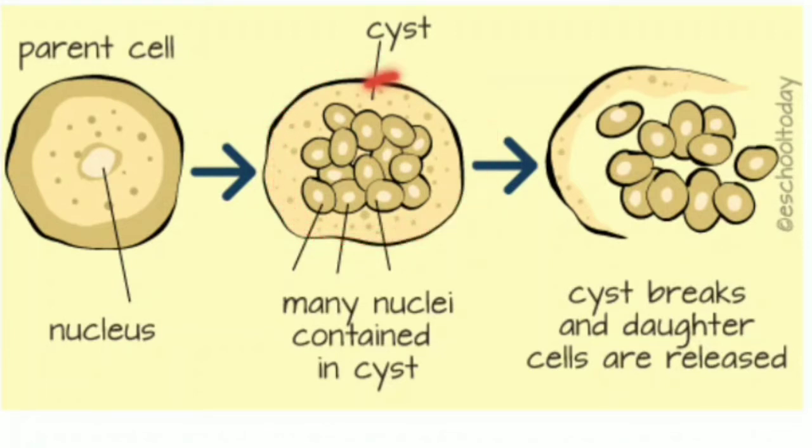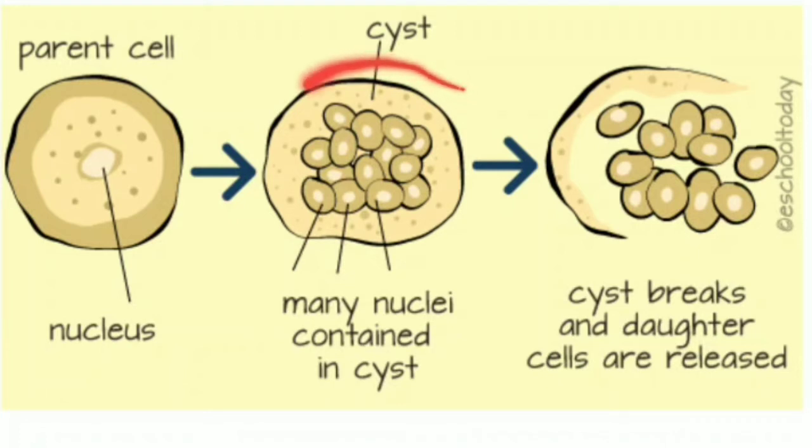But what happens first, under unfavorable condition, the nucleus starts dividing into many cells, right? And similar divisions take place in the cytoplasm as well, and this generally takes place under unfavorable condition when there is scarcity of food, water, or temperatures are unfavorable.